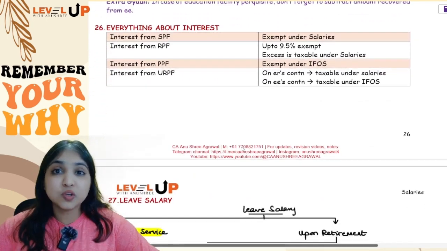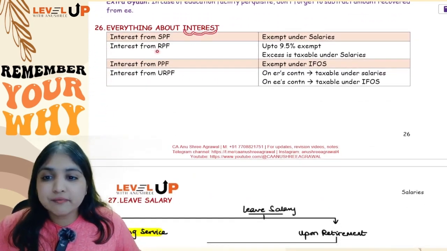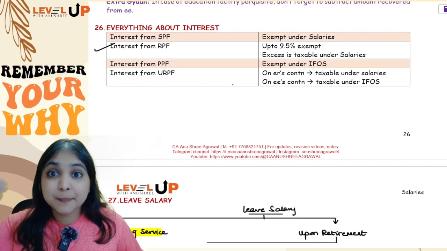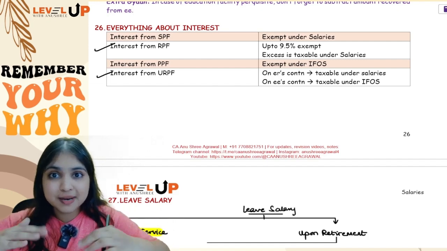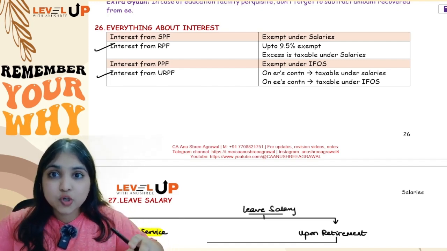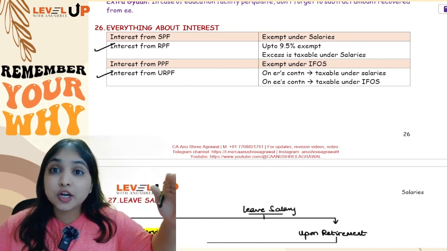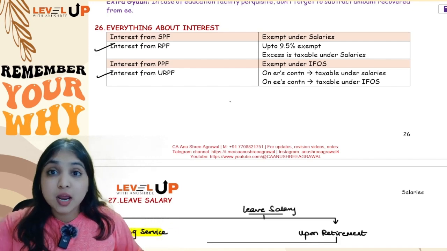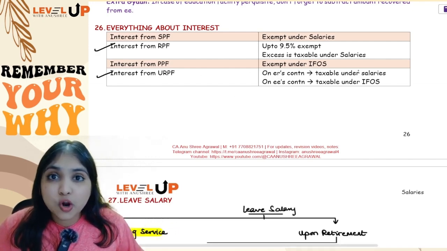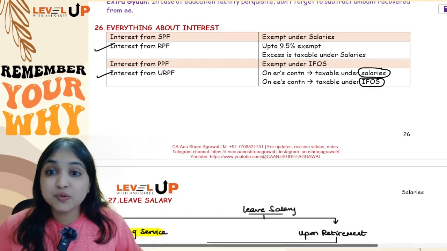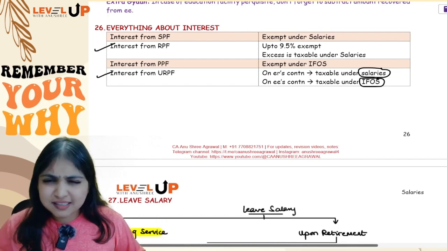Okay. Then comes your next discussion, everything about interest. See, we already know out of these 4 things, these 2 we already know guys. Interest from RPF up to 9.5% will be exempt. Beyond that, excess will be taxable. Interest from URPF, remember, URPF, when we withdraw the money, we will split into 4 parts. Employer's contribution to URPF, interest on employer's contribution to URPF, employee's contribution and interest on employee's contribution. Now, the interest on employer's contribution will go into the salaries head and interest on the employee's contribution will come under the IFOS head. These 2 we have already learnt just some time back only.